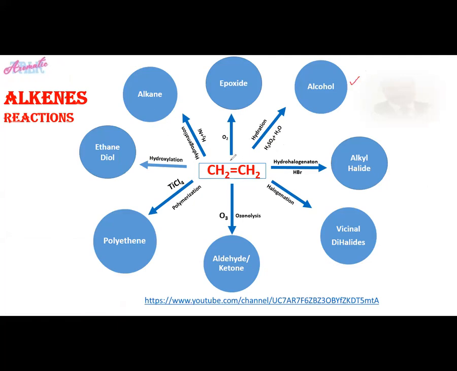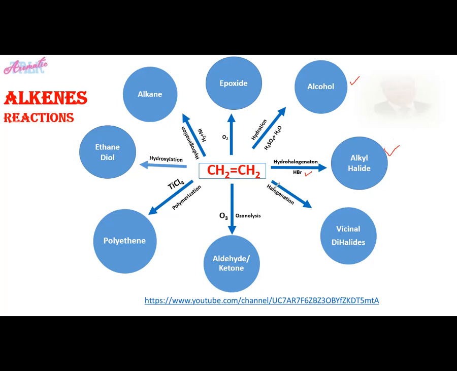Keep in mind that whichever alkene reactant you take, the final product will be an alcohol. A 2-carbon alkene yields a 2-carbon alcohol, a 3-carbon alkene yields a 3-carbon alcohol. Similarly, ethene and all the homologous group of alkenes undergo hydrohalogenation, addition of HBr or HCl to produce alkyl halides. And you are familiar with the very famous Markovnikov addition in this reaction.